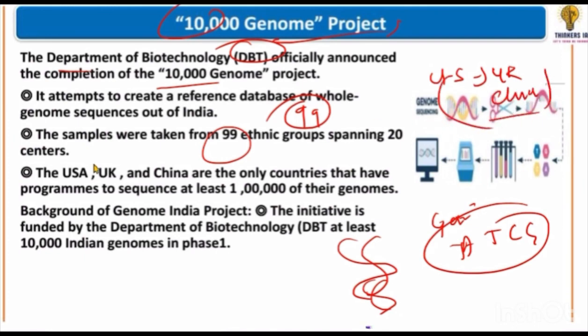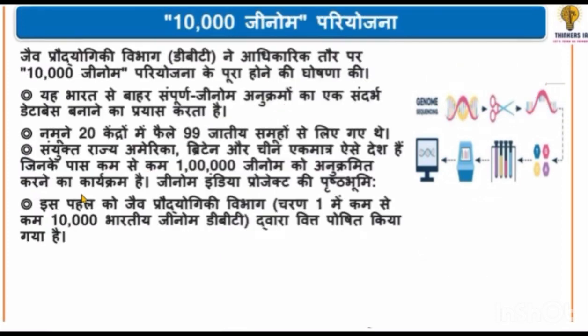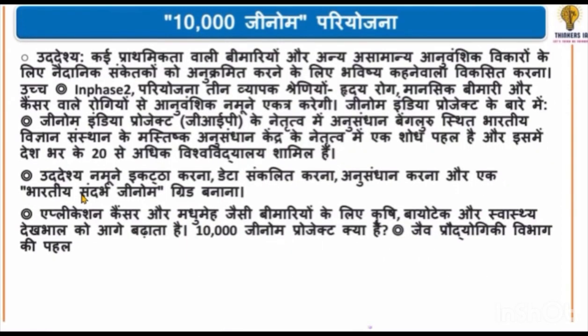India is now the 4th country to complete the 10,000 Genome Project after USA, UK and China. If the Genome Project has been completed, then India has become the 4th country. What would be the benefit of this? This will reveal genome sequencing. If there is any disease related to the genome, it can be cured. Now, who completed it? This was started by the Department of Biotechnology and has been completed. In this, the sequencing of the genome will be prepared and the gene will be identified.